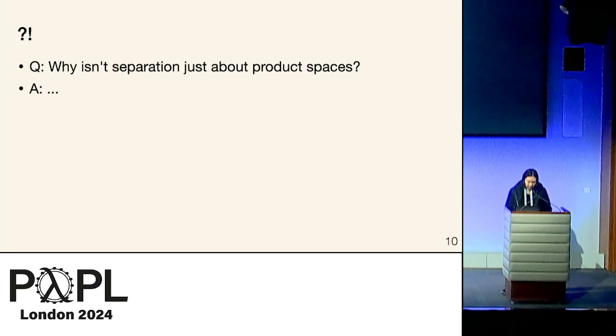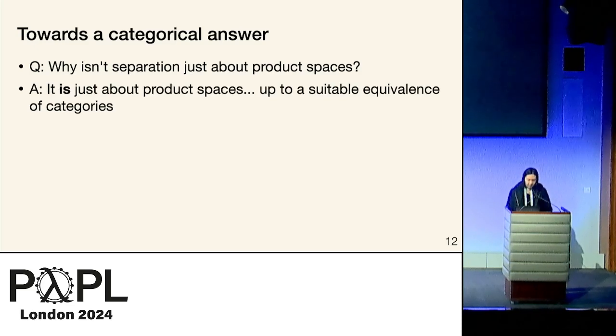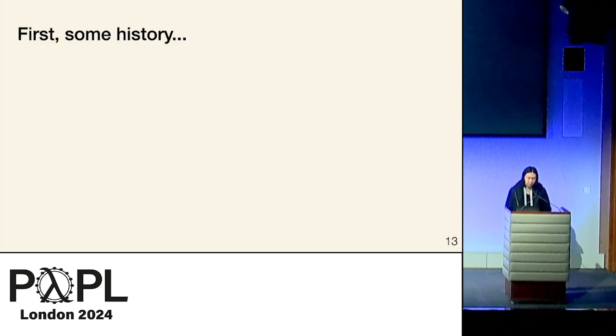But today, I have a more optimistic answer, which is that Lilac's independent combination actually just is about product spaces, as long as you coerce everything up to the right equivalence of categories. So to explain this, I first need to explain some history. So let's go back to ordinary separation logic.